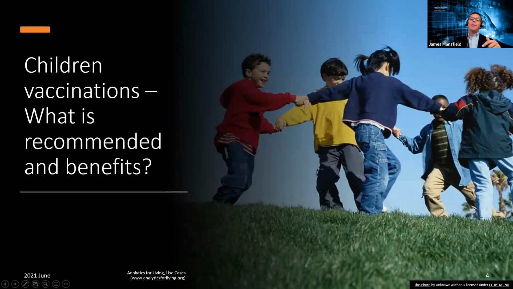So let's have a base case, and I'm going to run through these slides really quickly here. I encourage you, if you want more of a drill down on children's vaccines, we have two separate sessions to attend. One is on children's vaccines, looking at those in total. This one is on pneumococcal. And then another session is on trying to vaccinate 200 million children that are unvaccinated today. But let's get the base case on what's recommended, and I'll go through this real quickly.